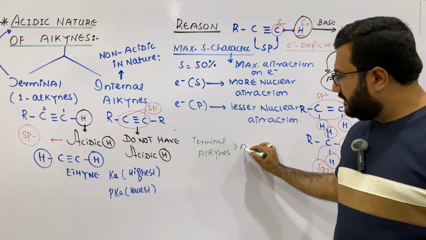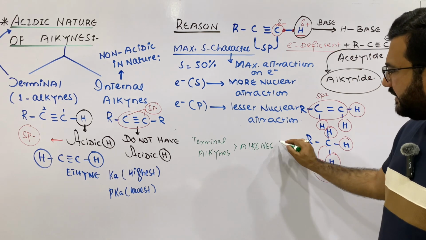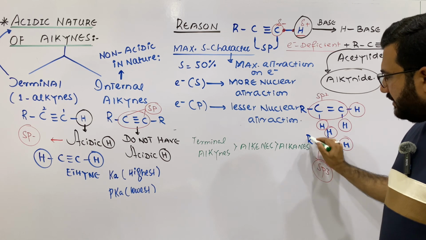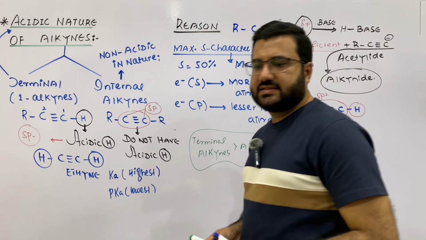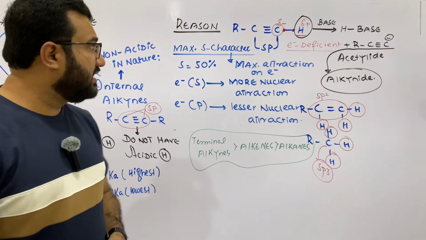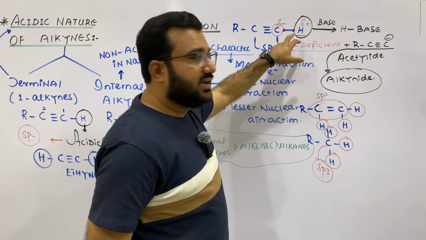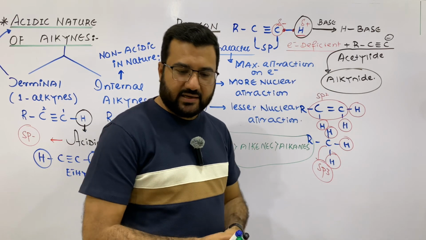Then alkenes are very weak acids as compared to the terminal alkynes. And finally, the weakest among all are the alkanes. They are the weakest acids in nature. So this was the concept of why this hydrogen is the acidic hydrogen and why acidic hydrogens are not present in alkenes and alkanes.